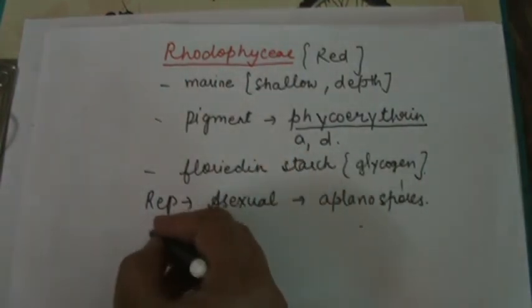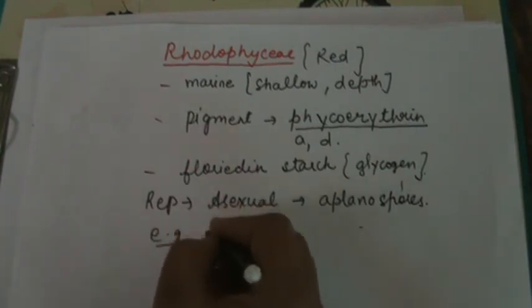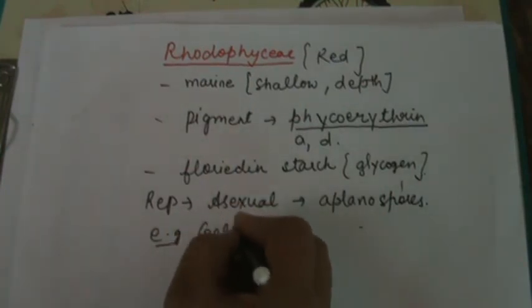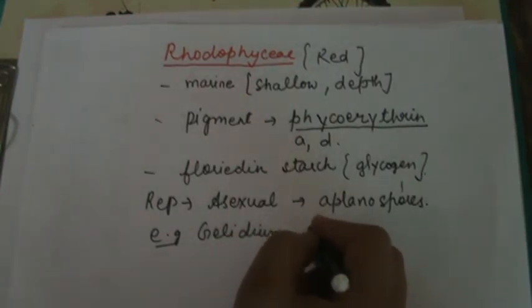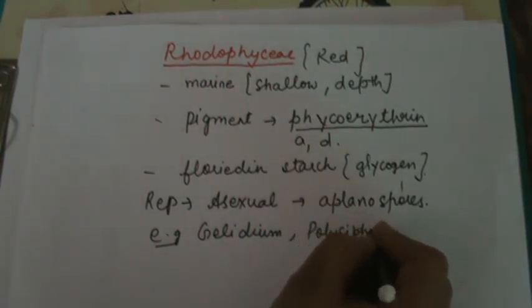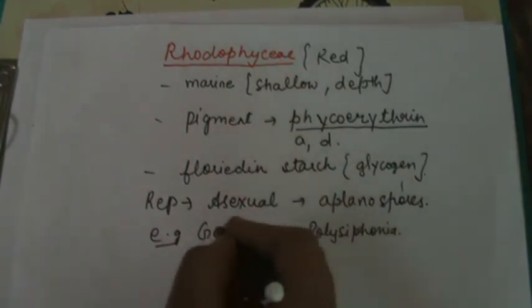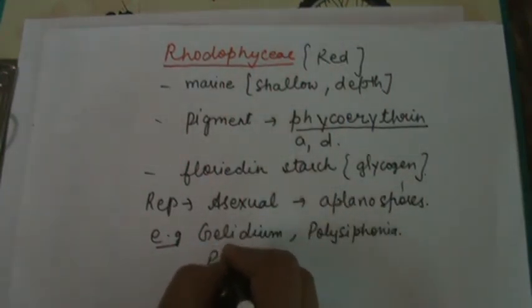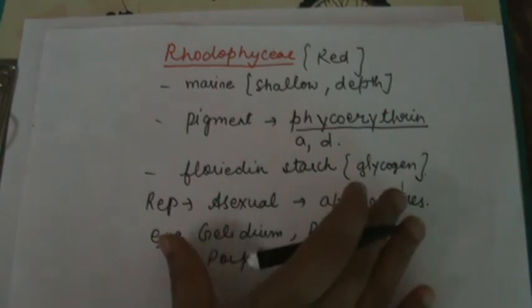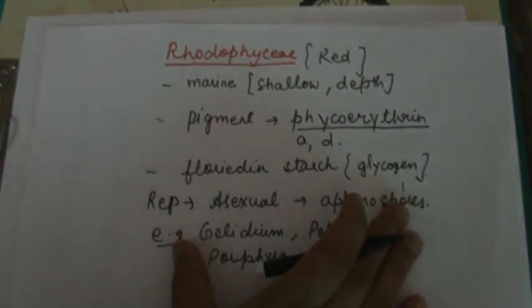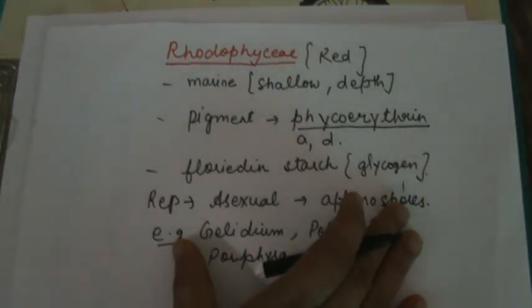Now what are the examples of Rhodophyceae? The examples are Gelidium, Polysiphonia or Porphyra. These are the examples of the Rhodophyceae.